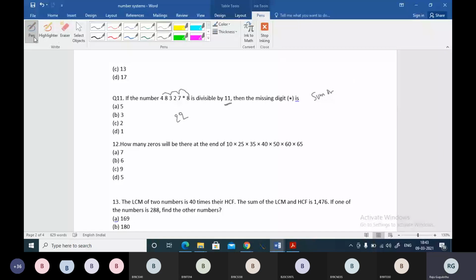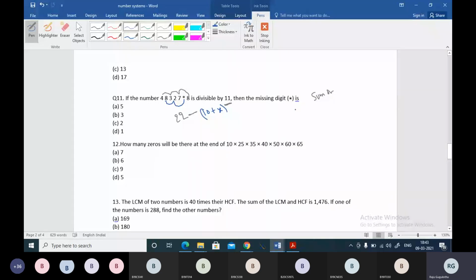Here you can clearly see the odd places digit sum, that is 22, minus I have to find the even places digit sum. Let me take star, 2, 2 plus 8 is 10. So it is 10 plus star, boss. Let me take that as x.